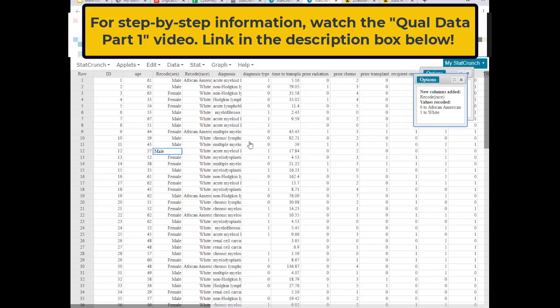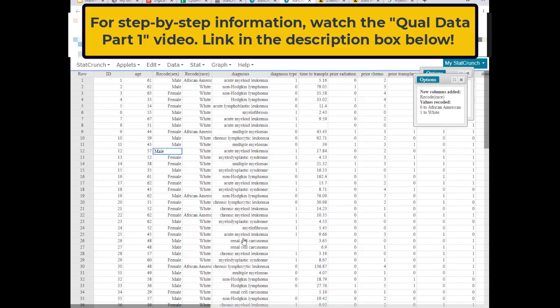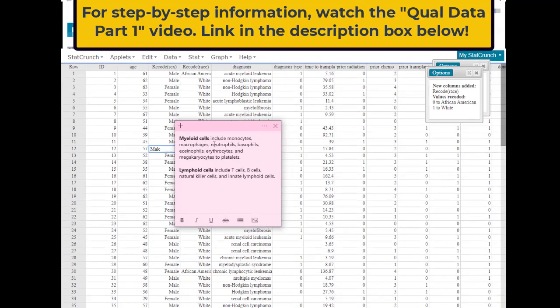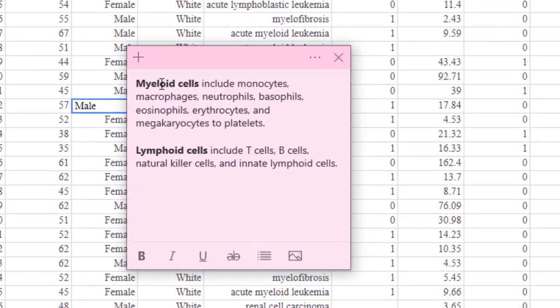Diagnosis type is interesting because 1 is myeloid and 0 is lymphoid. I didn't know what these two different types of diagnoses were, and just looking at the diagnosis for all these people, it looked like they had some sort of cancer. So I thought it might be interesting to look at what that is.